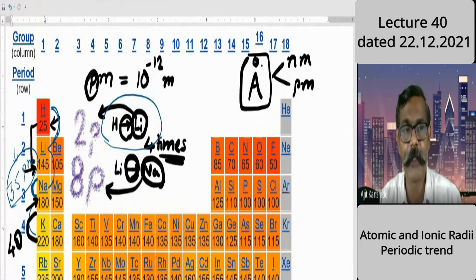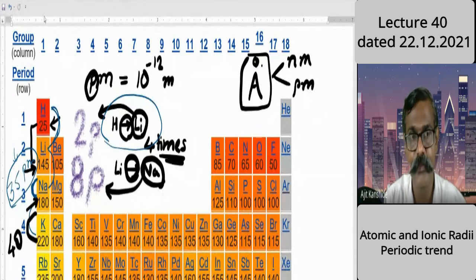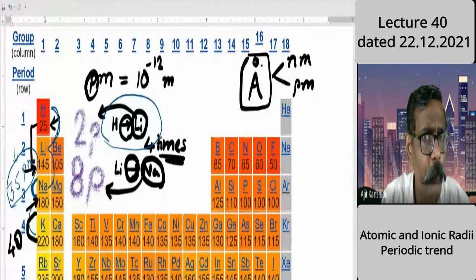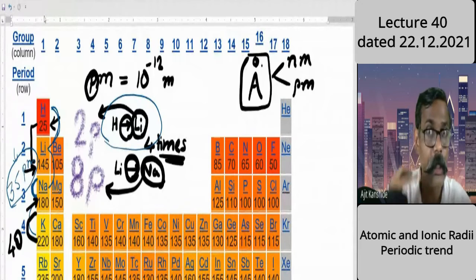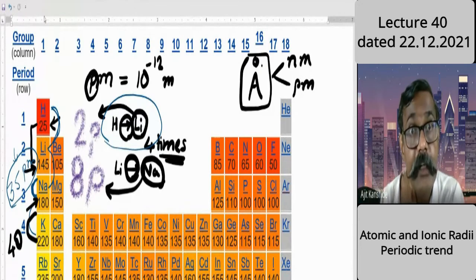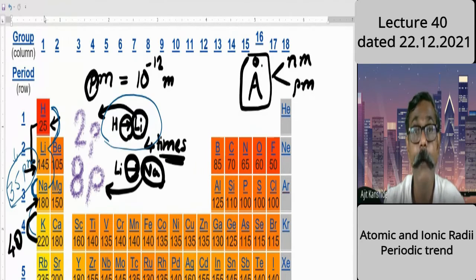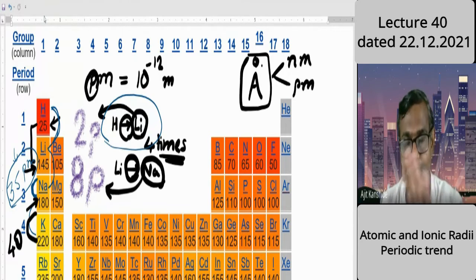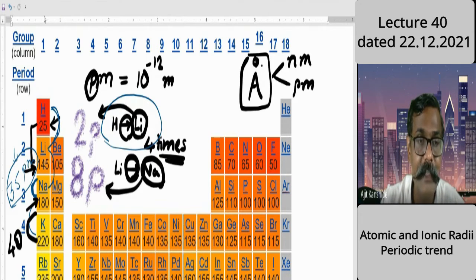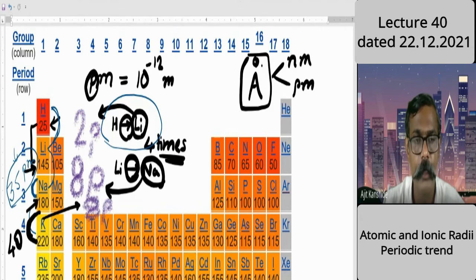So what gets added to the shielding point? Are you following? Here there is a competition. Nuclear charge also is increasing from 11 to 19, for potassium is 19. So here it increases by 8, as was there before. See, here also it increases by 8 protons. So it increases by the same amount.